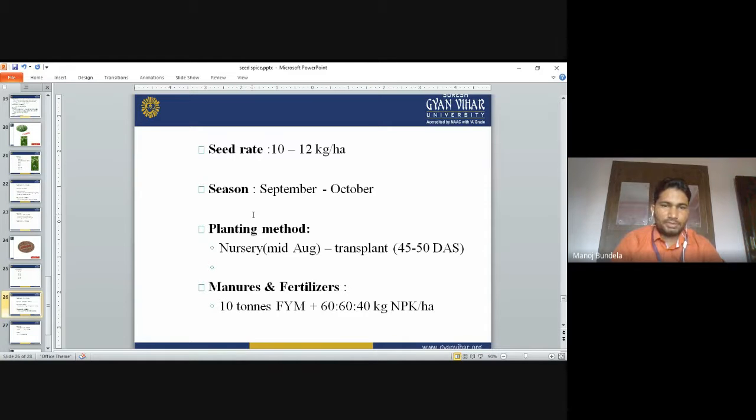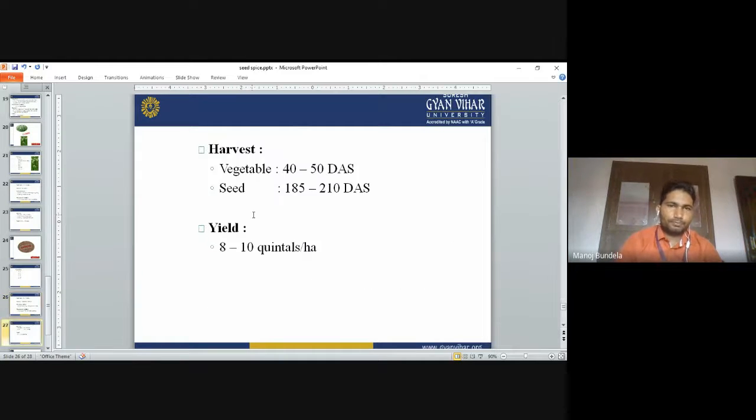Manure and fertilizers: apply FYM and 60-60-40 NPK, that is 60 kg of nitrogen, 60 kg of phosphorus and 40 kg of potassium. Harvesting: for vegetable purpose it is ready 40 to 50 days after sowing; for seed purpose, harvest 185 to 210 days after sowing. The yield is 8 to 10 quintal per hectare.